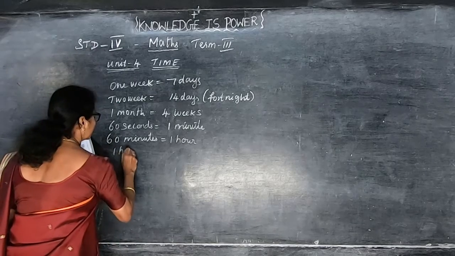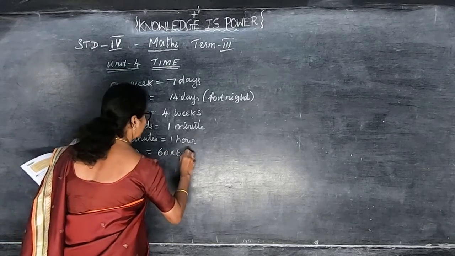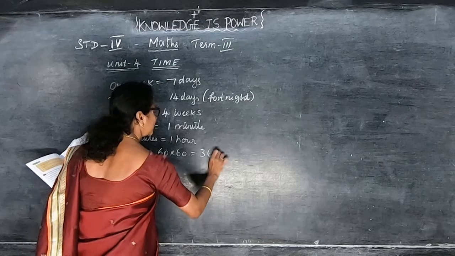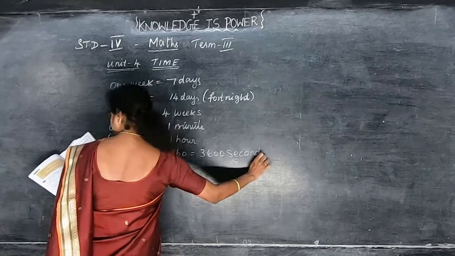One hour, that is equal to how many seconds? 60 into 60, that is equal to 3600 seconds. Okay, this you have to memorize, children.